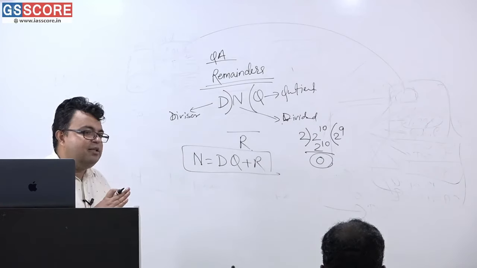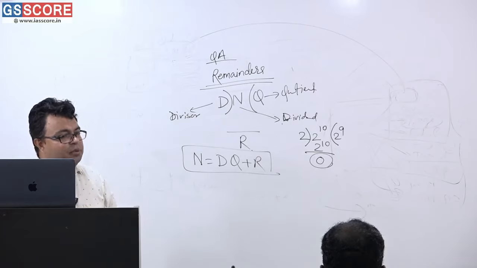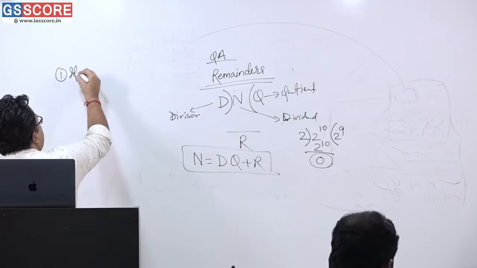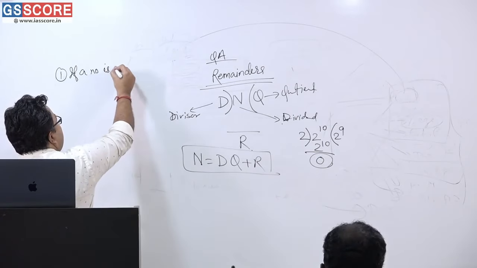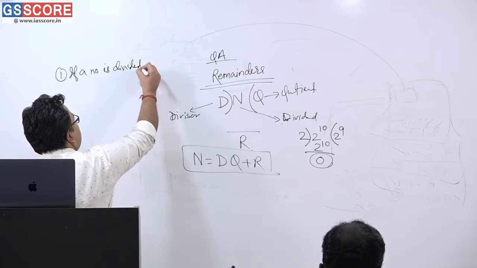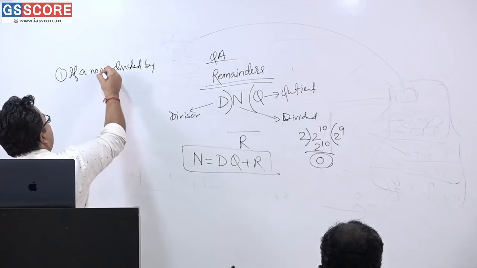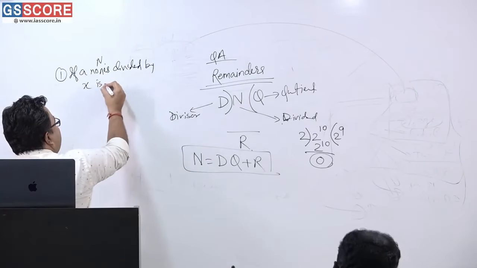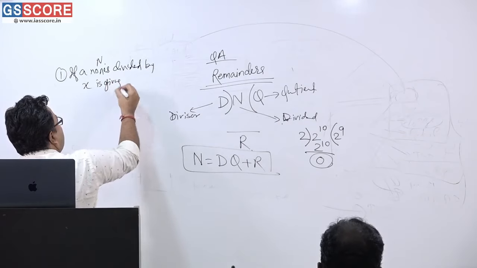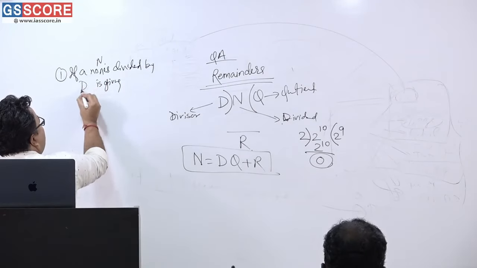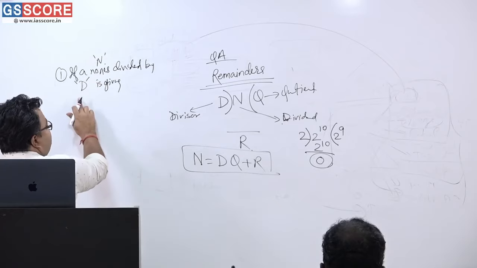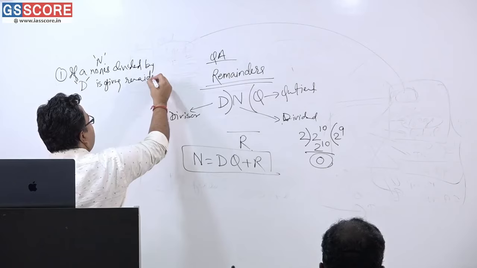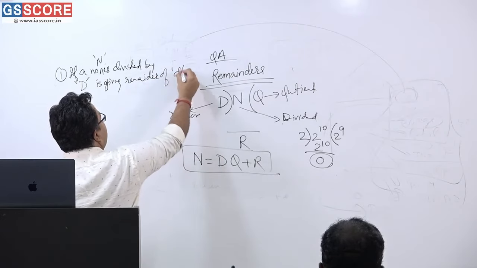Now based on that, I am giving you some concepts. Please see here. This you will already be understanding. Suppose a number n is divided by d, this is the divisor, and it gives a remainder, suppose r.